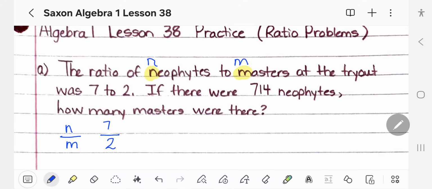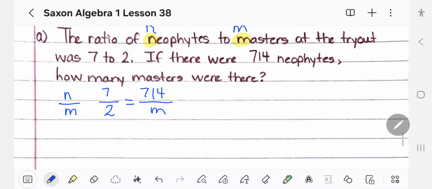If there were 714 neophytes, neophytes are on top, so 714. How many masters were there? We don't know how many masters, but we do have a ratio equal to another ratio, which forms a proportion. So now when I cross multiply, I do 7 times m, which is 7m, and then 2 times 714. What is that? 1428. And then I'm going to divide both sides by 7.